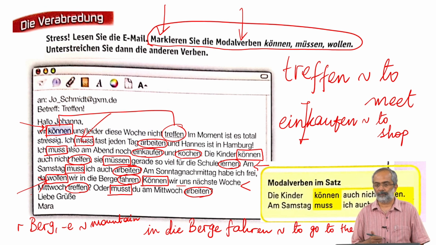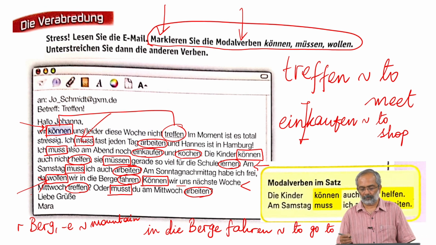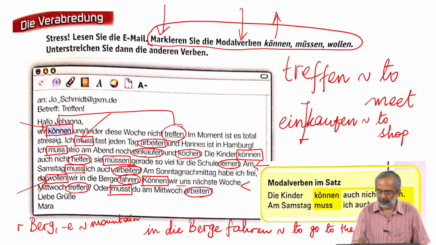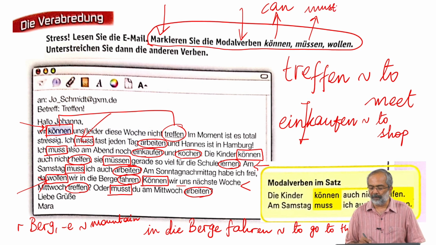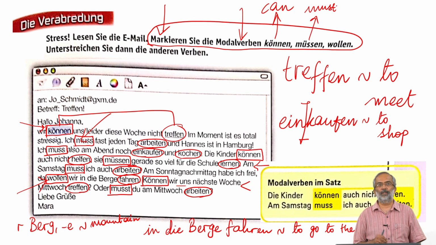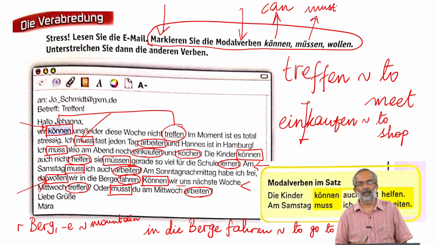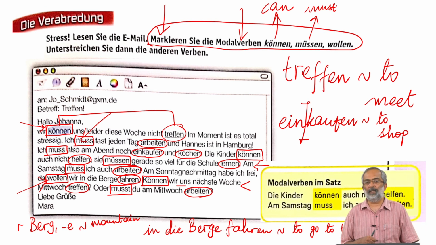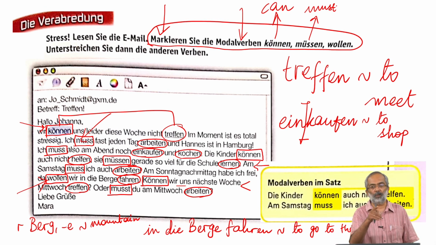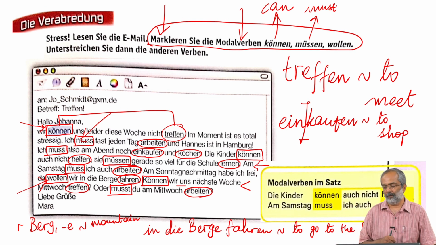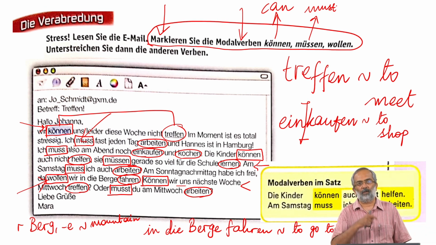Müssen: necessity. So können is can, müssen is something like must, but we have to be careful with müssen. It's better to say something that you have to do, because in English it is possible to say you must not talk in class.